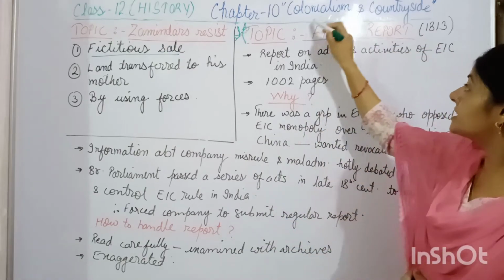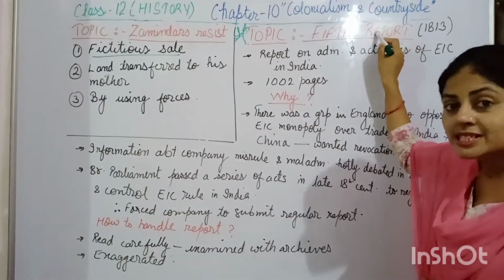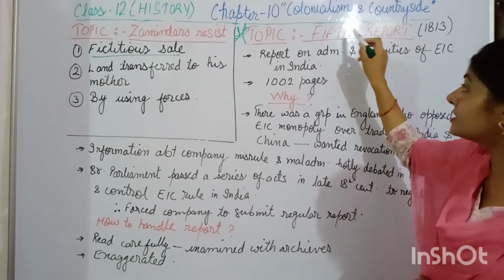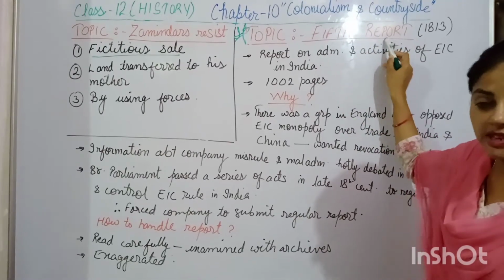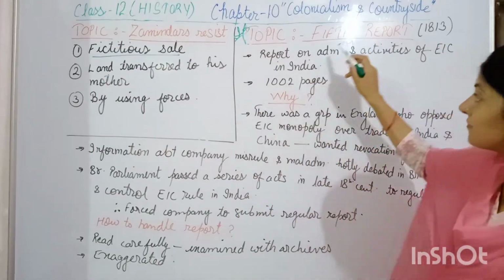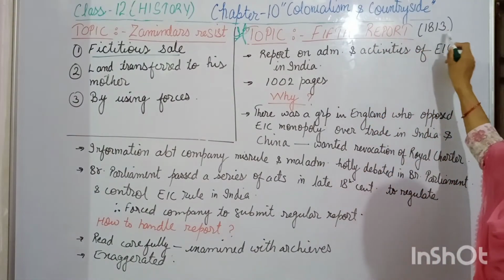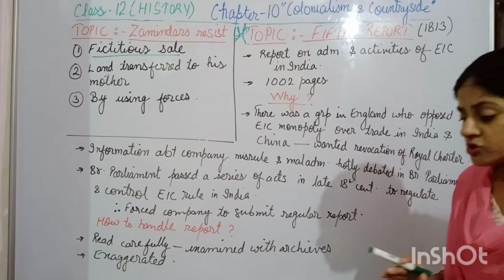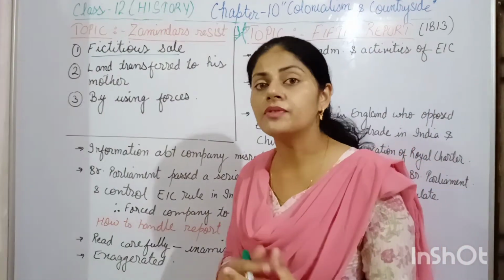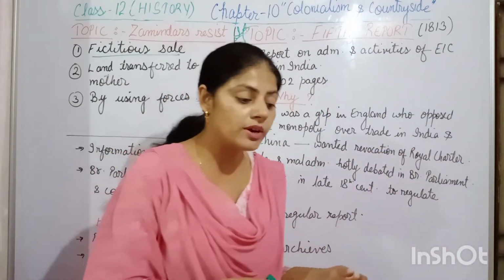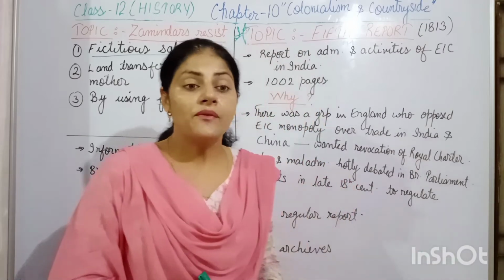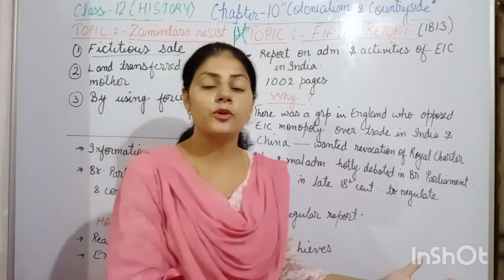And why is it known as the Fifth Report? Because this report submitted by the British is the fifth in the series which they kept submitting. This fifth report was submitted in the year 1813. Before studying more about the Fifth Report, first we have to go into the background of the story, why the system of submitting the report was introduced.